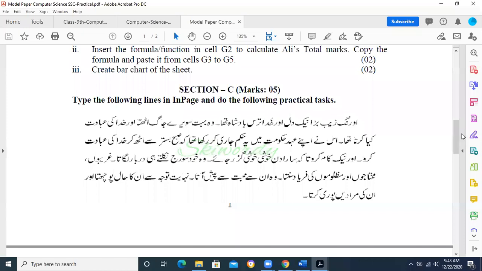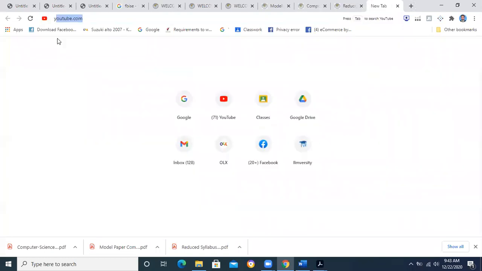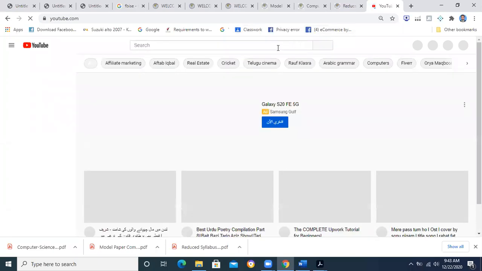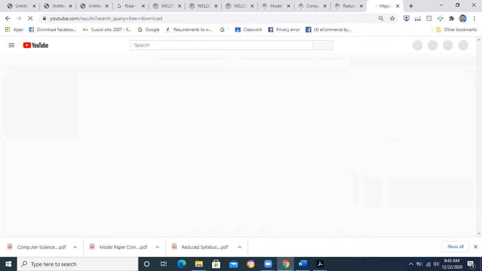If you don't have InPage, just go and search for it. It might be available on YouTube. Type there in YouTube, InPage free download. It will show you the link as well.